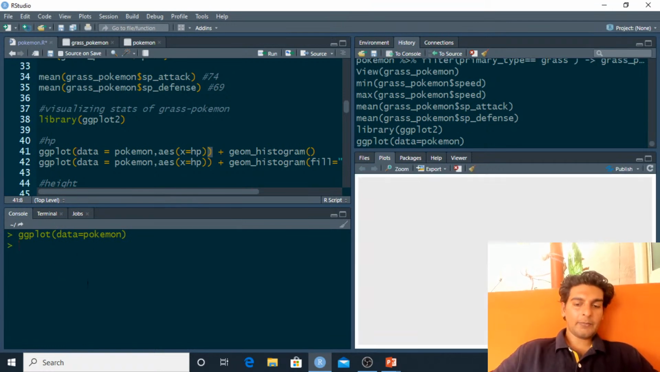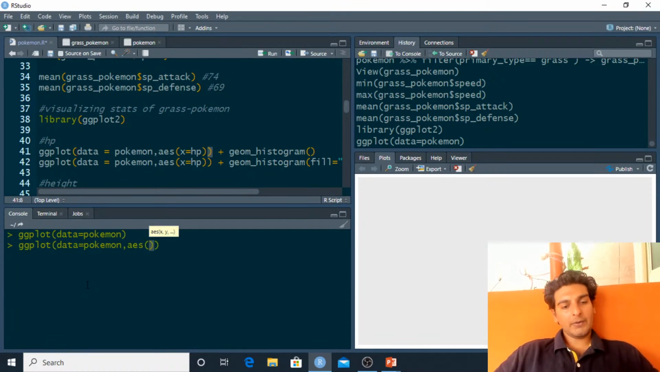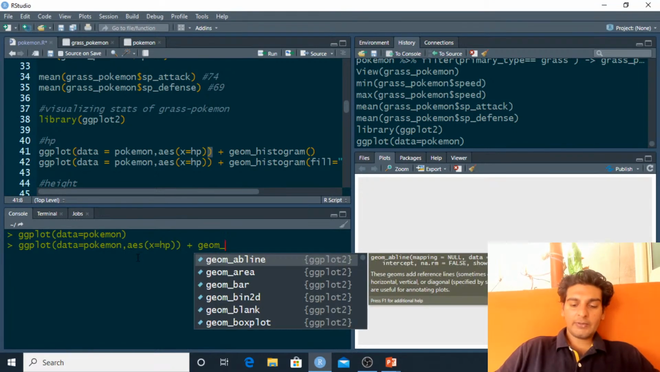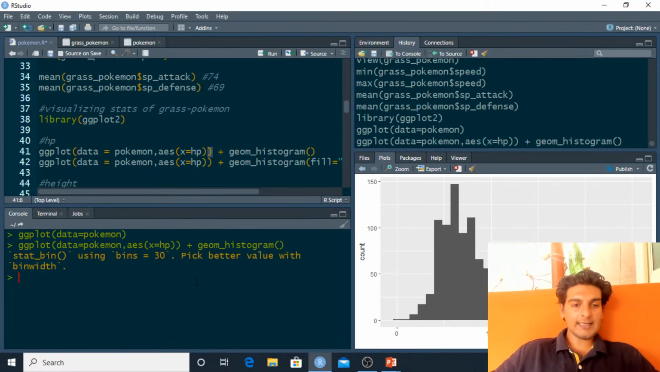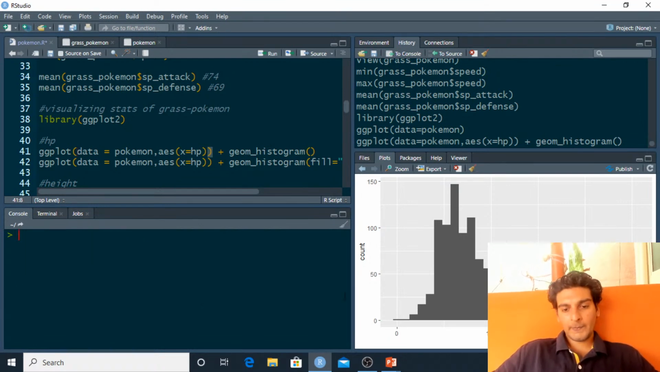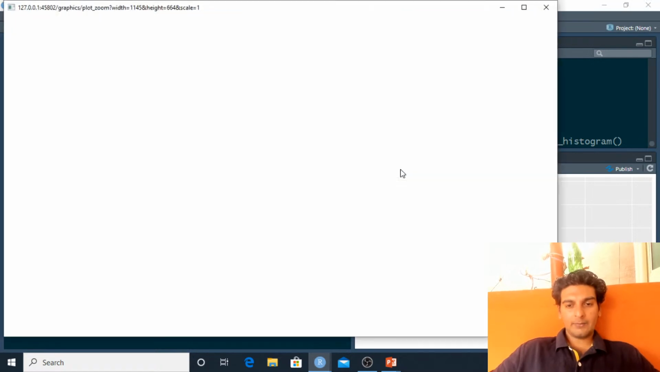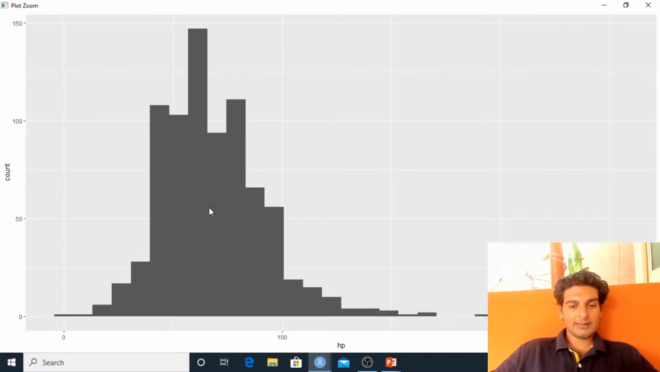As you guys see, I have mapped the Pokemon data frame onto the data layer. Then I'd have to map the column onto the X aesthetic. So I'll add the aesthetic layer over here, and onto the X aesthetic I will map the HP column. Going ahead, I'll use a geometry, and the geometry which I'm using is histogram, since this is a numerical column. And this is what we get over here. Let me zoom this and let's see the distribution of the HP of a grass type Pokemon.